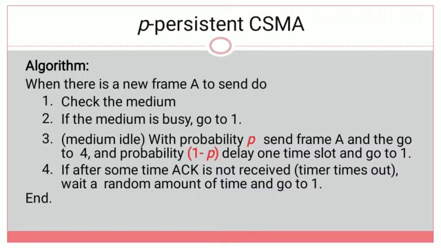Otherwise, if the acknowledgement is not received for some time, what will it do? It will wait for a random amount of time and go back to the first step again, that means sensing the channel again. The waiting time follows the 1 minus P probability. Next, if the channel is idle, it will transmit the packet with probability P. So this is the P-persistent CSMA algorithm, a step-by-step procedure followed in P-persistent CSMA.